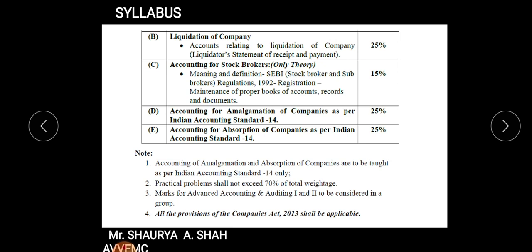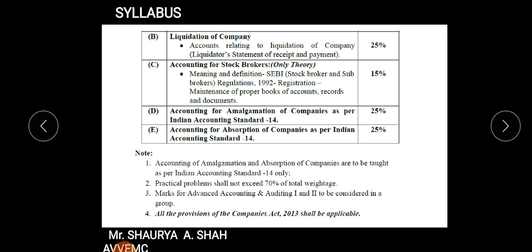Then you need to prepare first of all the liquidator's statement of account, the most important thing. A 14 marks sum compulsorily comes from this chapter, students. If you understand the concept, the chapter is very easy. The weightage, as you can see, is 25%.